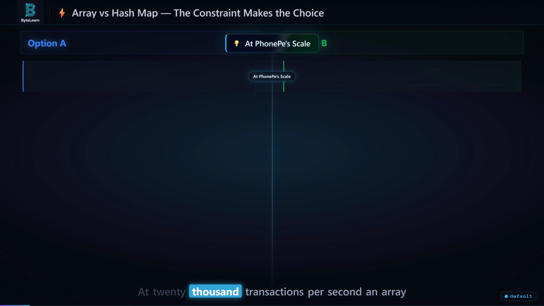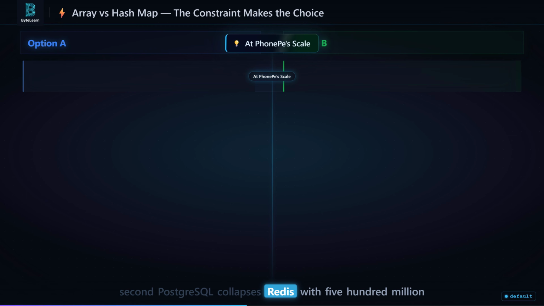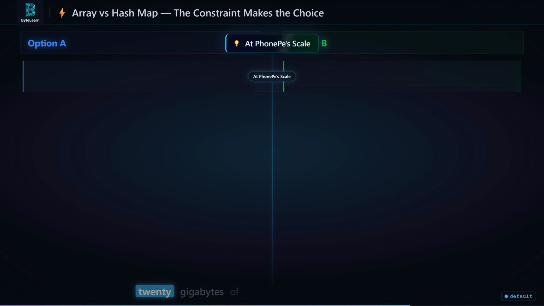At 20,000 transactions per second, an array in PostgreSQL means thousands of full table scans per second. PostgreSQL collapses. Redis with 500 million HashMap keys handles the volume gracefully using 20 gigabytes of memory. The database is shielded from duplicate noise.